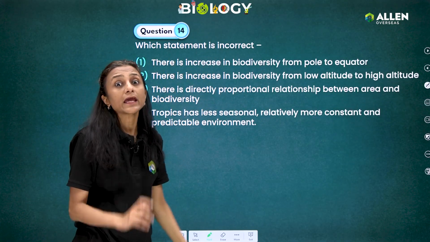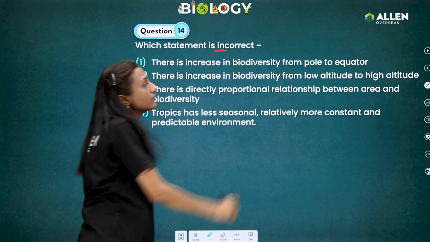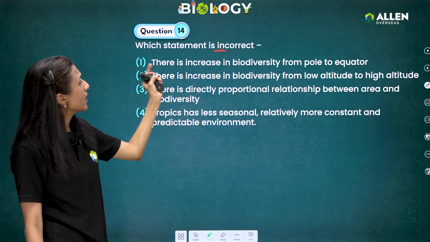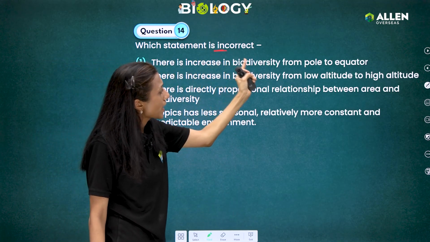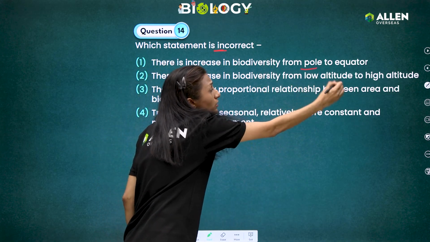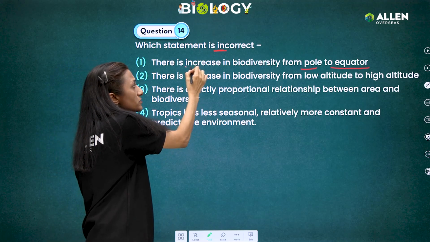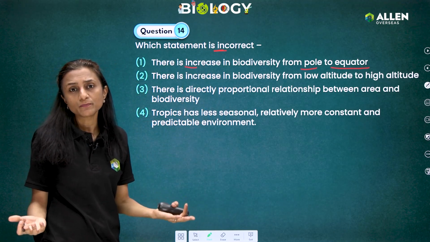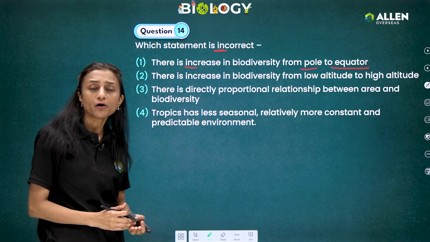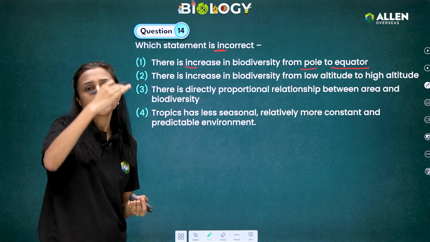Which statement is incorrect? So we have to find the incorrect statement. There is increase in biodiversity from pole to equator. Carefully see the statements. Increase in biodiversity, so that's a correct statement. What happens whenever we are moving from pole to the equator?